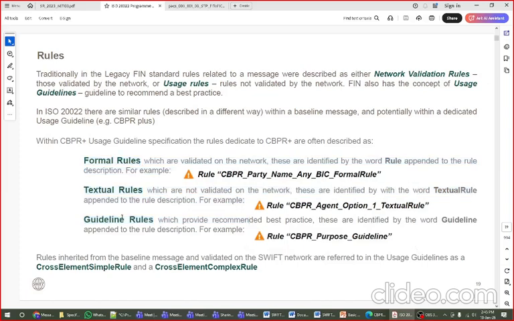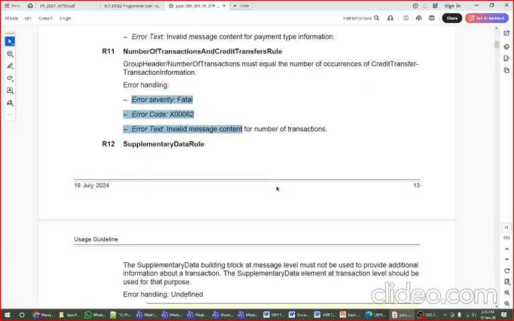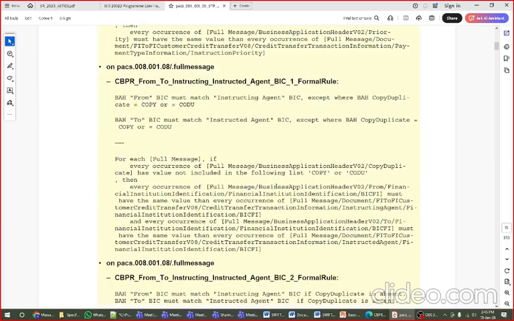For example, the guideline rule provides recommended best practices. These are identified by the word guideline appended to the description. So CBPR has some best practices, like we have to write the message ID in this format only. Or we have to write your mandate ID, then creditor details in the same format only. Such kinds of rules are given by SWIFT. So for example, if I want to show you what this guideline rule is, CBPR.